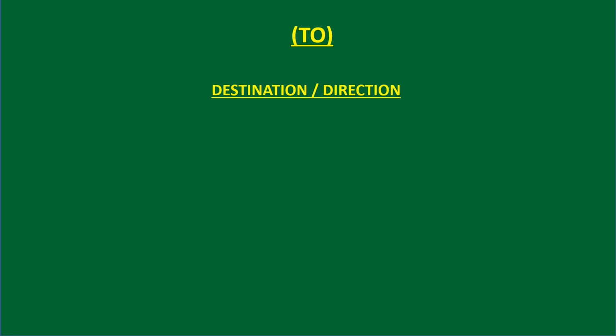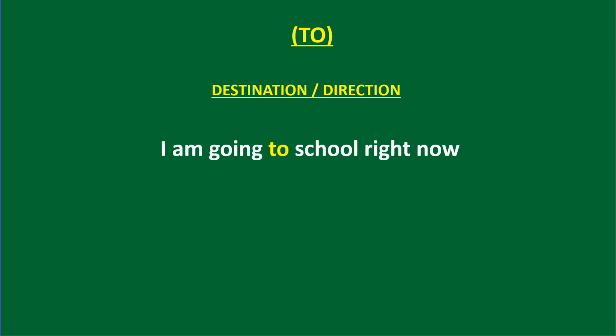So let's have a look at some examples. I'm going to school right now. I am going to where? To school. Here, school is the destination. I'm going to where? To school.